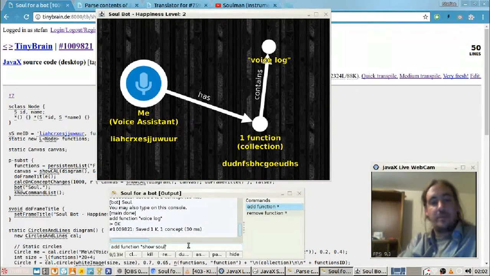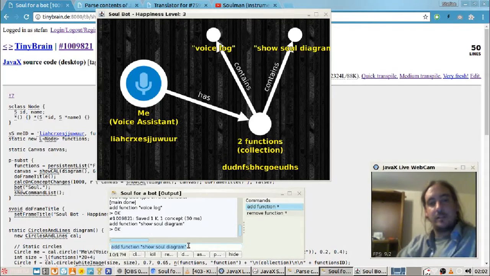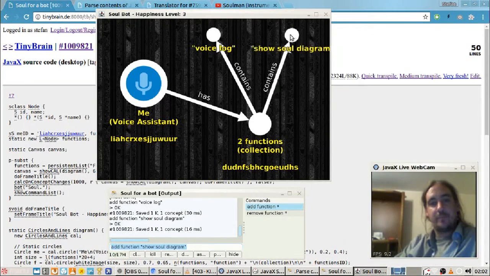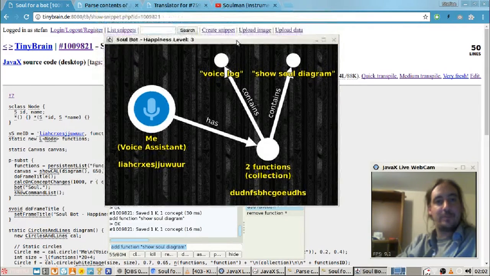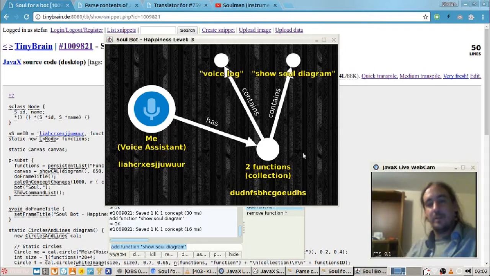Show soul diagram. I mean, it's a command that the bot has, so here. It has 2 commands, and this node here grows. It represents the growth of the soul. Happiness level 3, because 2 commands plus 1.